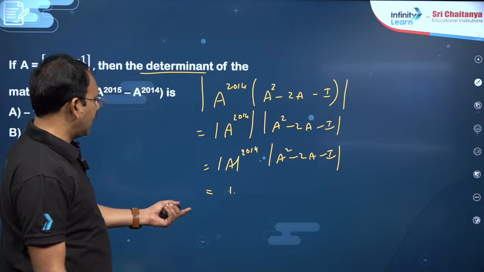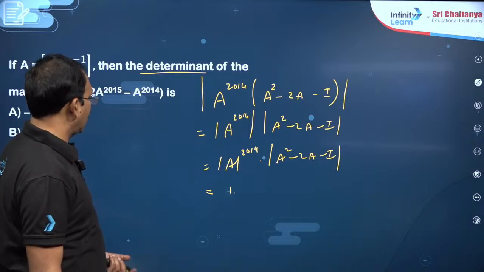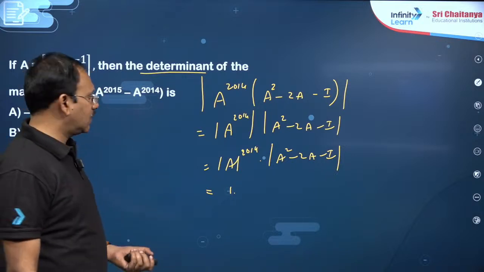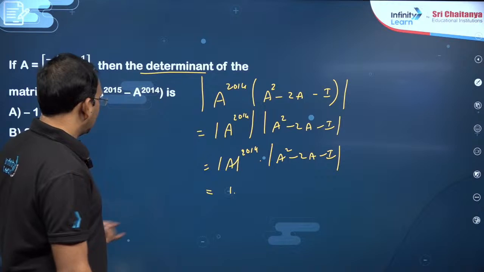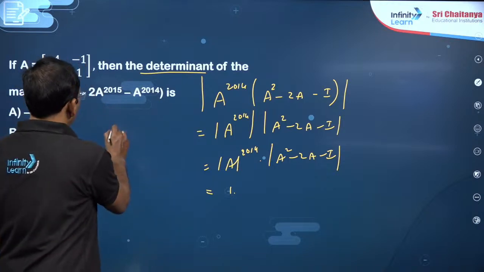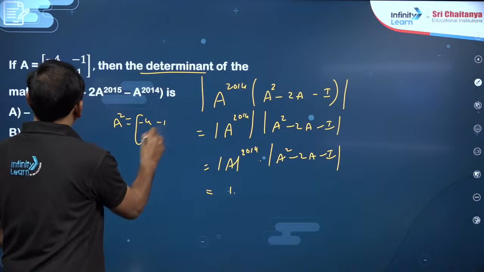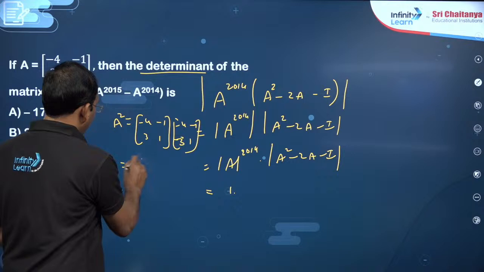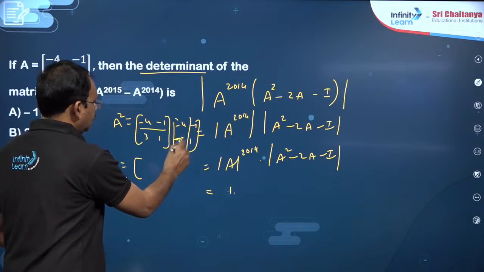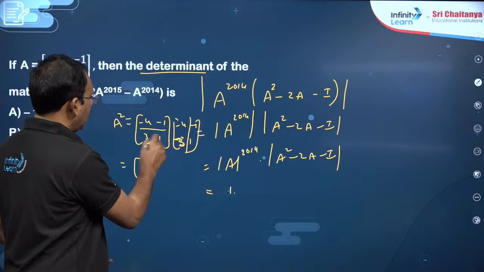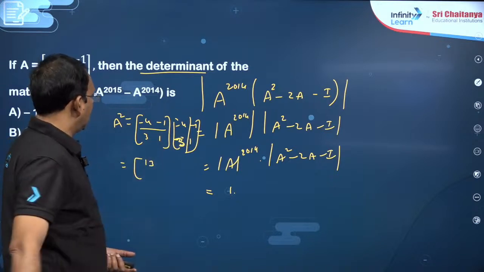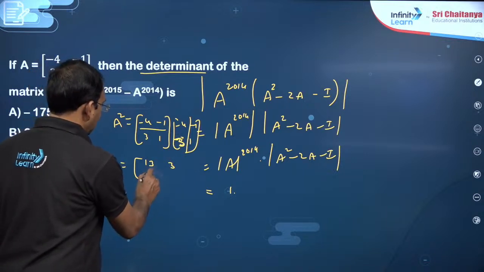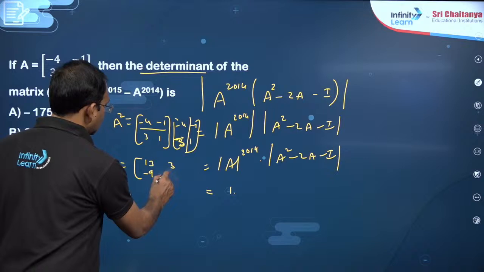Now this is very easy to compute, A square minus 2A minus I, then you can just simplify, dear students. You can find the determinant; the number may not be that big. You just find A square, dear students. This is minus 4, minus 1, 3, 1 times minus 4, minus 1, 3, 1. You just multiply first row first column: this is 16 minus 3, which is 13, and this is 4 minus 1, 3, minus 12 plus 3, minus 9. This is minus 3 plus 1, minus 2.